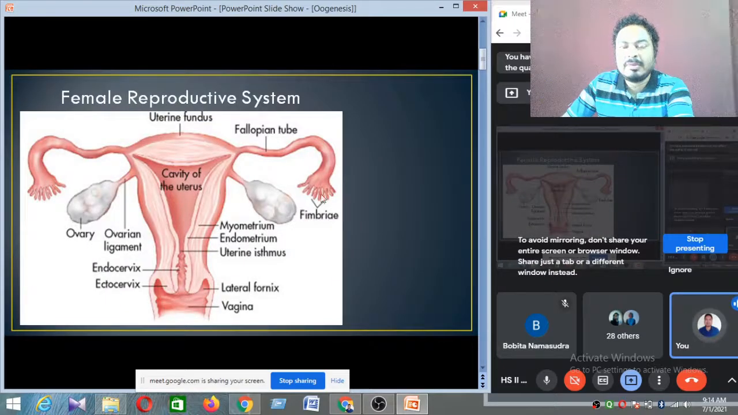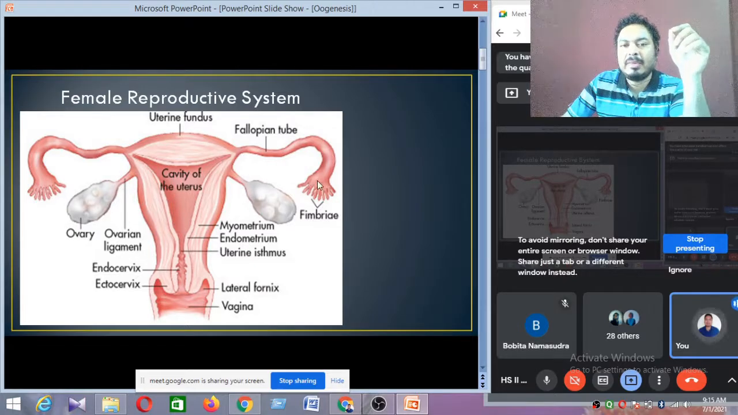These are the fimbriae. From this ovary, the secondary oocyte is released from here, and this secondary oocyte is captured by the fimbriae. The secondary oocyte gets inside the fallopian tube, and inside the fallopian tube, the secondary oocyte is converted into the ovum.